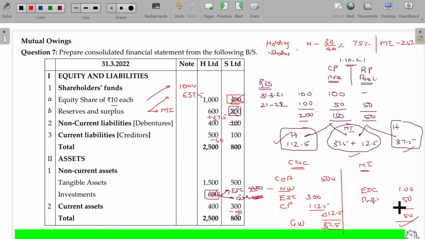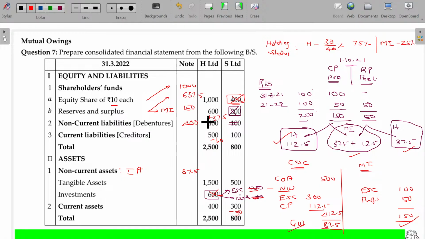So this is 100 and this is 150, 150 minority interest. And then goodwill will be part of intangible assets along with non-current assets. Goodwill, this value being 87.5, and non-current liabilities being 400 rupees.